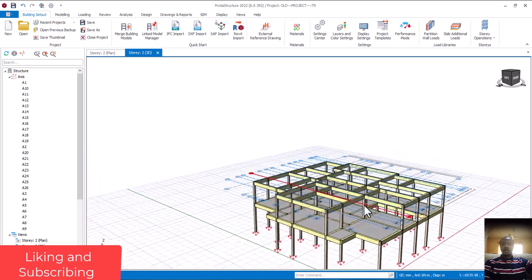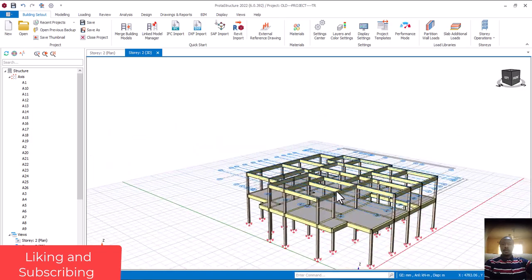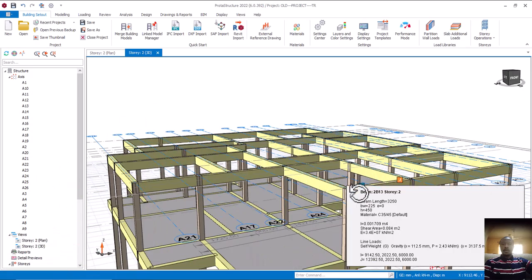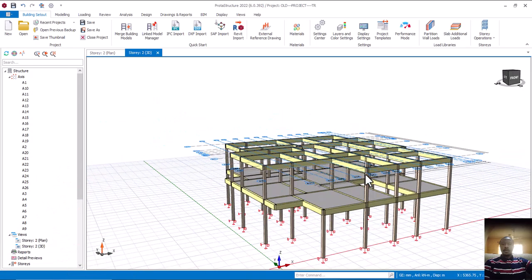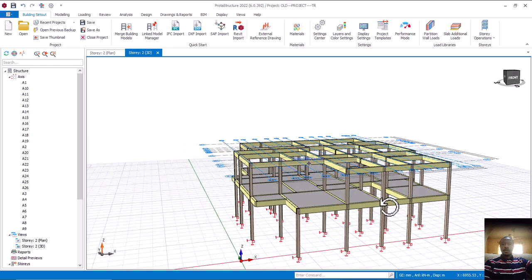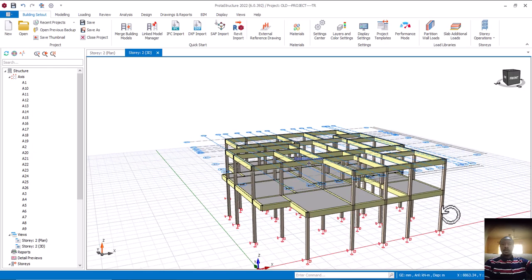But don't forget, we are still going to be adjusting this particular beam. Is that okay? And why are we adjusting it? And adjusting it at what depth is expected to have. Is that okay? This is our roof beam. We are going to be explaining it in our next video.